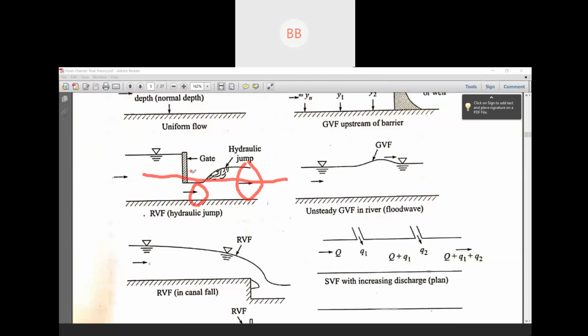Here in between, your Froude number is 1. So this is greater than 1 and here it is less than 1, and in between we have the critical depth, that is Froude number 1. So this is all about hydraulic jump.